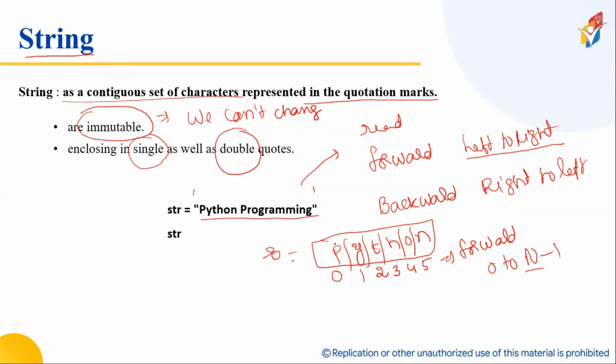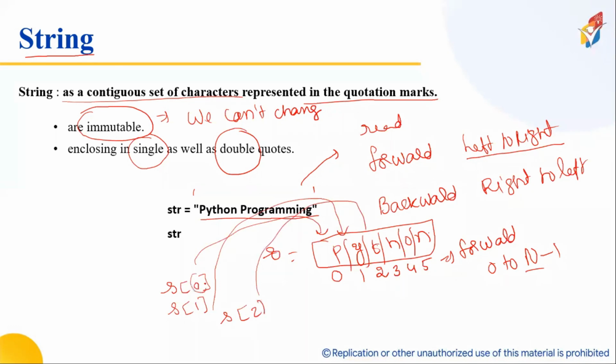How many characters are there? 1, 2, 3, 4, 5, 6. So 0 to 6 minus 1, so 0 to 5. Okay? Now, if I want to access the data, simply I will do S of 0. S of 0 represents P. Now, S of 1 represents Y, a single character. S of 2 represents T.